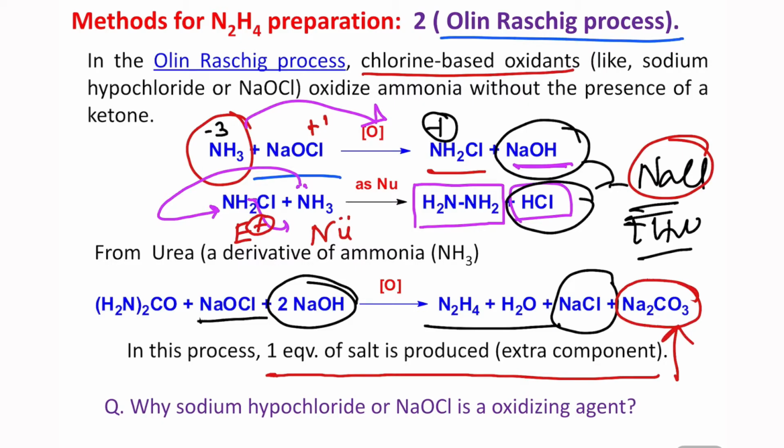Now question, why is sodium hypochlorite or NaOCl an oxidizing agent? I have just explained, because of its +1 oxidation state, and a halogen's most stable oxidation state is -1. Okay, so that's why it oxidizes this nitrogen analog into hydrazine.